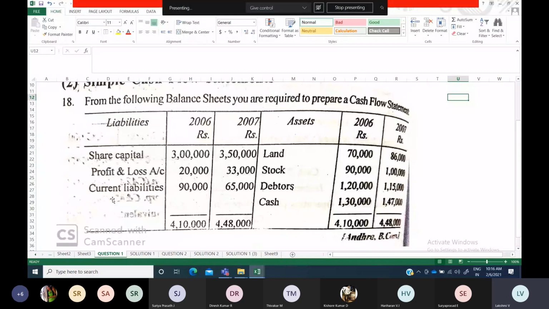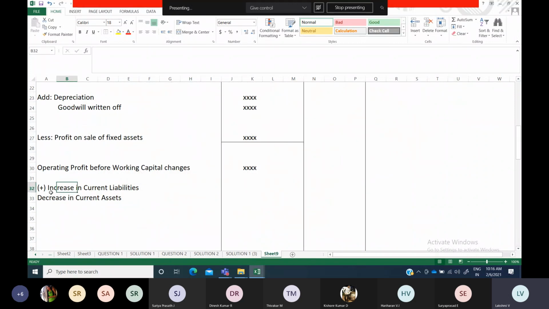First I have taken this. Generally sundry creditors, bills payable, outstanding expenses, anything there, you have to go through everything individually and find out which has increased and which has decreased. Accordingly, if an increase in current liabilities has happened, list all those items and the amount here. Similarly, any decrease in current assets, sometimes bills receivable, debtors, stock, prepaid expenses, would have decreased. Such items should be mentioned.